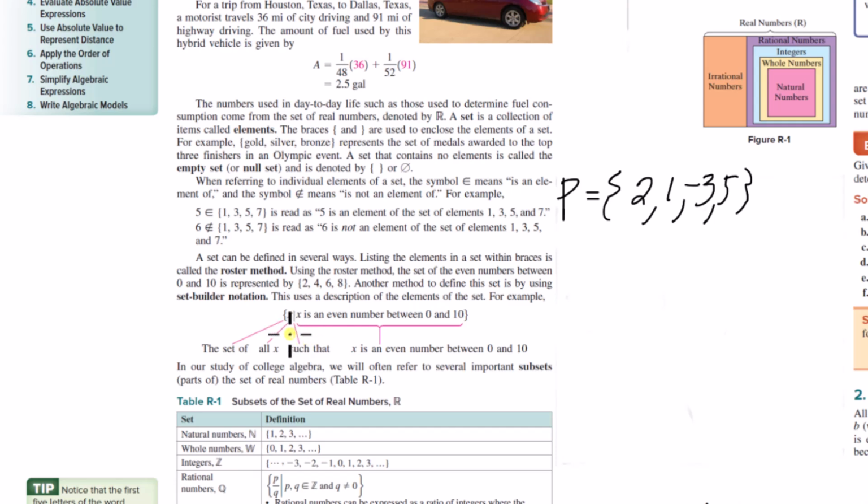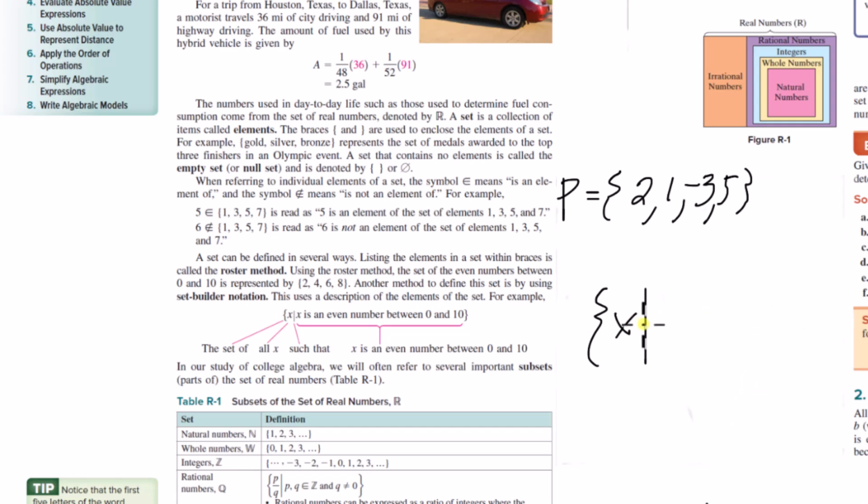Okay, so if you can't use the roster method for whatever reason, you can use set builder notation, where you can write a description of the elements of the set. So the set of all, you open with a curly bracket, that's the set of all x such that x is an even number between 0 and 10. You write it all out, and then you close the brackets.